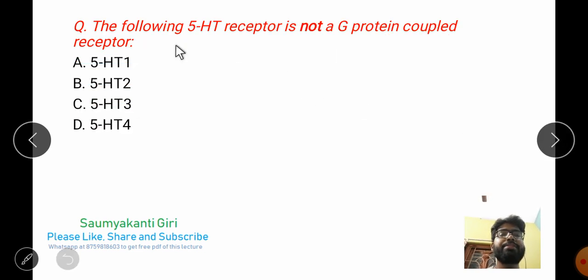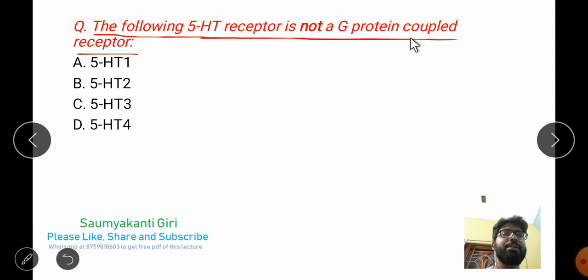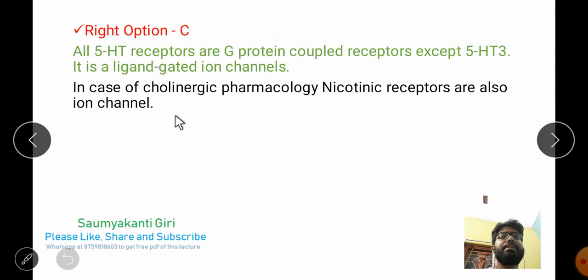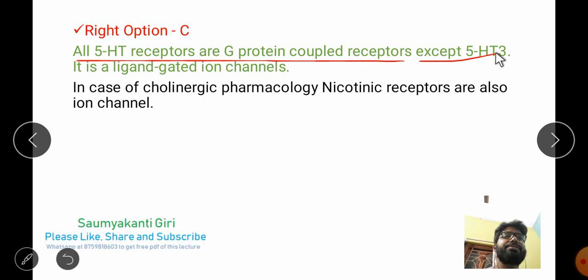Coming to the next question: which of the following 5-HT receptors is not a G protein coupled receptor? 5-HT1 is there, 5-HT2 is there, 5-HT3 is there, 5-HT4 is there. Which one will be your correct answer? 5-HT3 is not a G protein coupled receptor. See the explanation: all 5-HT receptors are G protein coupled receptors except 5-HT3. Keep in mind, this is very, very important. It is a ligand gated ion channel receptor.